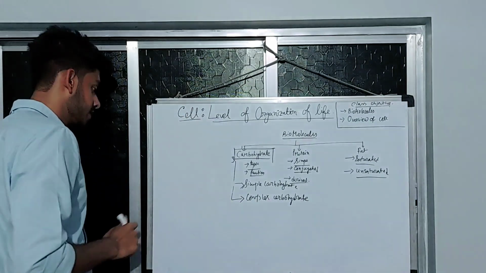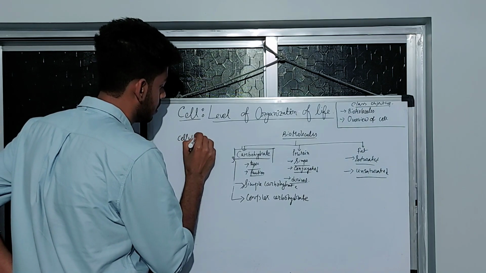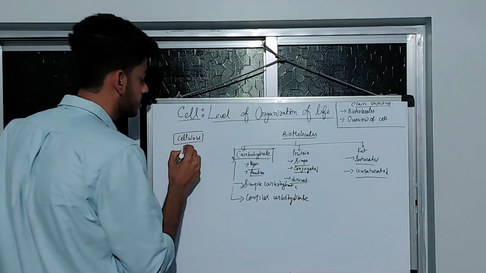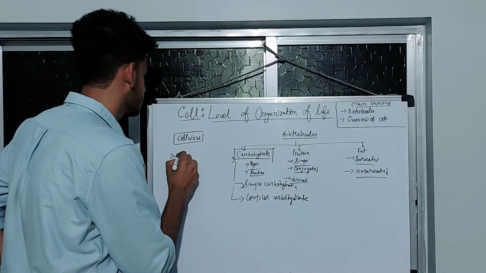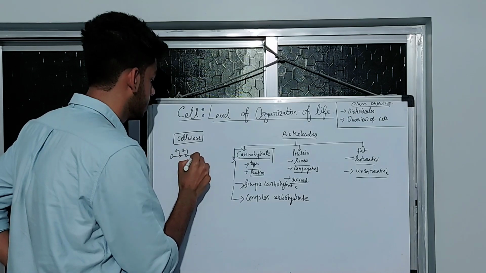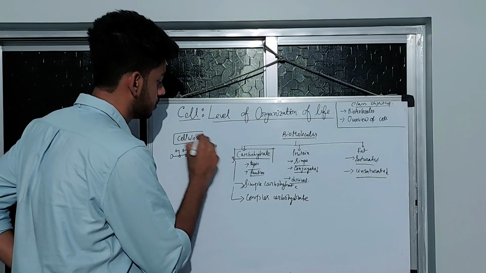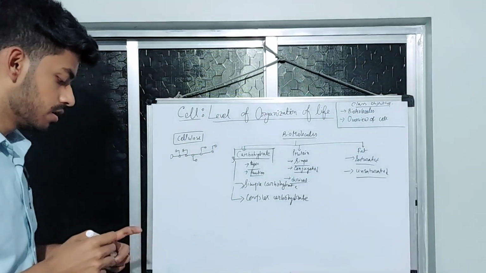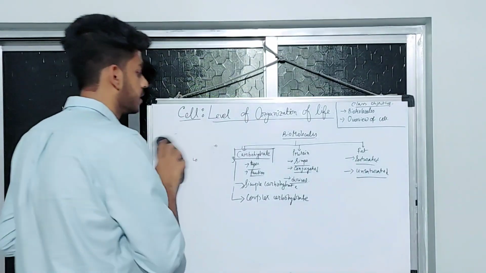The example of complex carbohydrate is cellulose. Why complex? Because there are many branchings present inside the structure. If the structure is going like this, there can be a branch like this or like this. So this is all a branched structure. So this is cellulose. Cellulose is a complex carbohydrate.